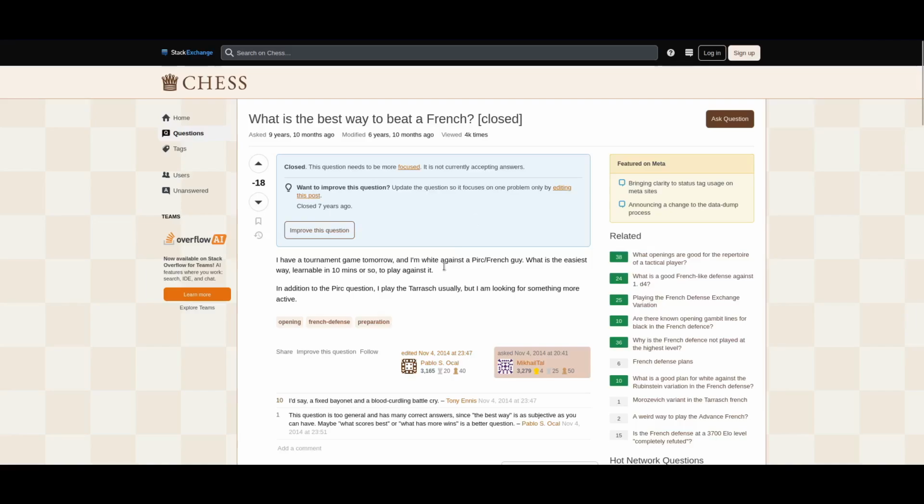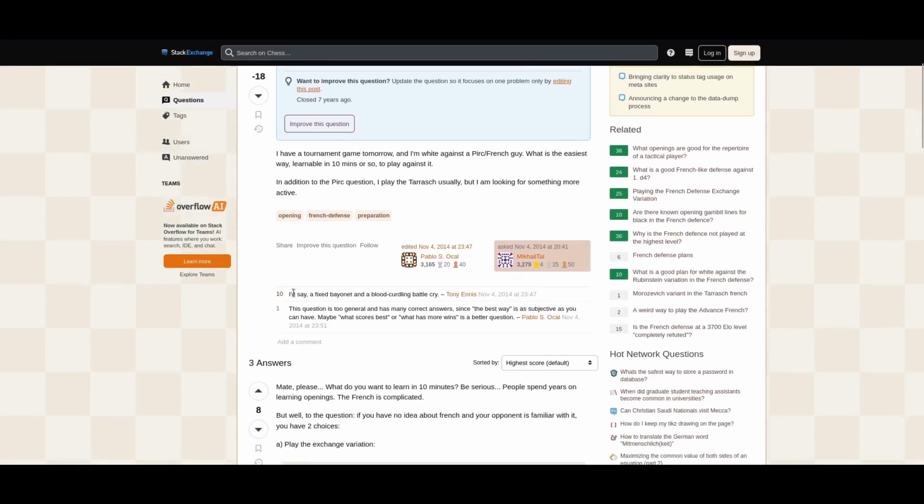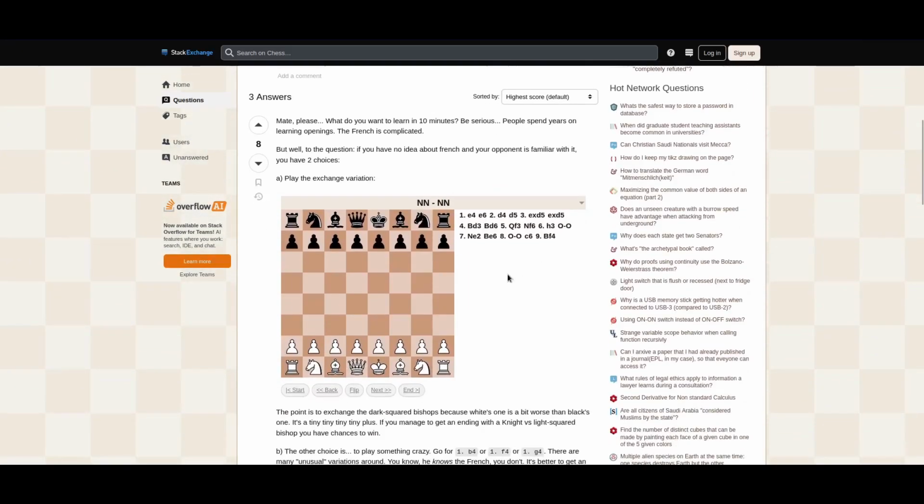But the second problem is that he's trying to learn it in 10 minutes, and a French defense is, I think, pretty complicated. So this top comment sums it up perfectly. I'd say, with a fixed bayonet and a blood-curdling battle cry. Anyways, use step-by-step on a French defense. Pretty neat. Alright, next we're going to Stack Exchange for board and card games.